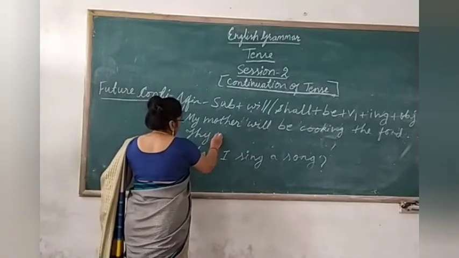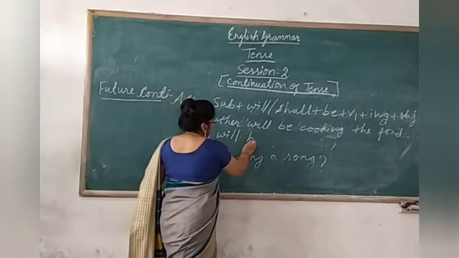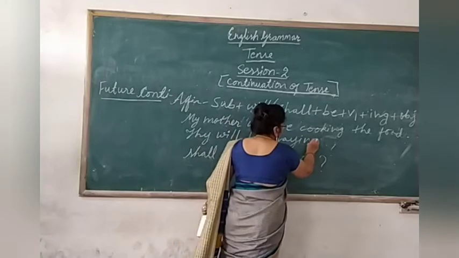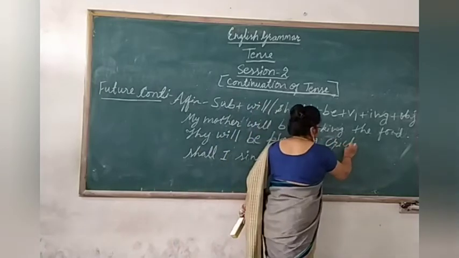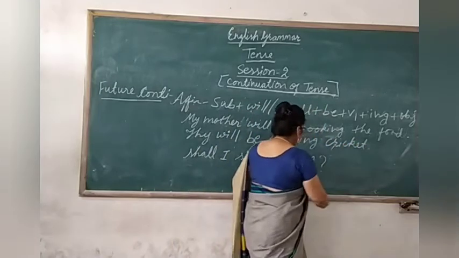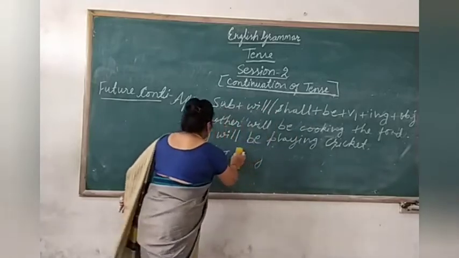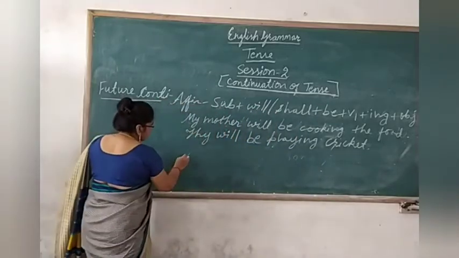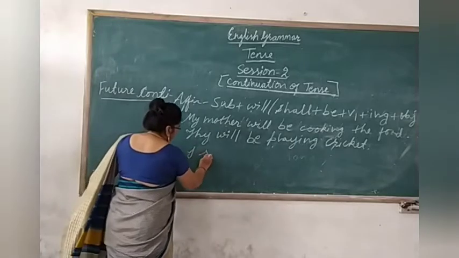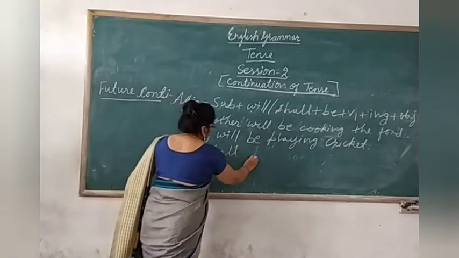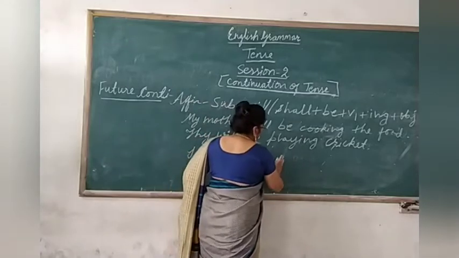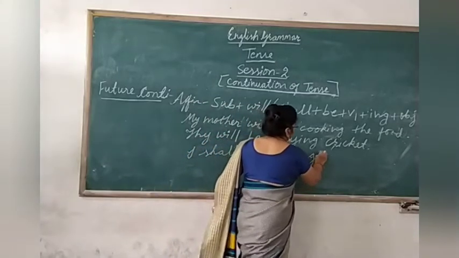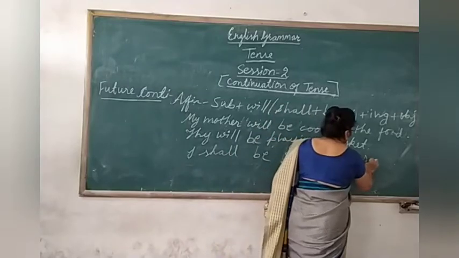They will be playing cricket. See here. Able to form? Easy. The third one is I shall be singing a song.